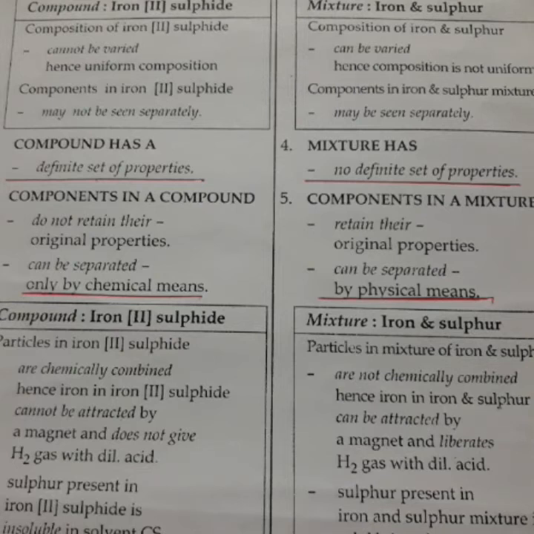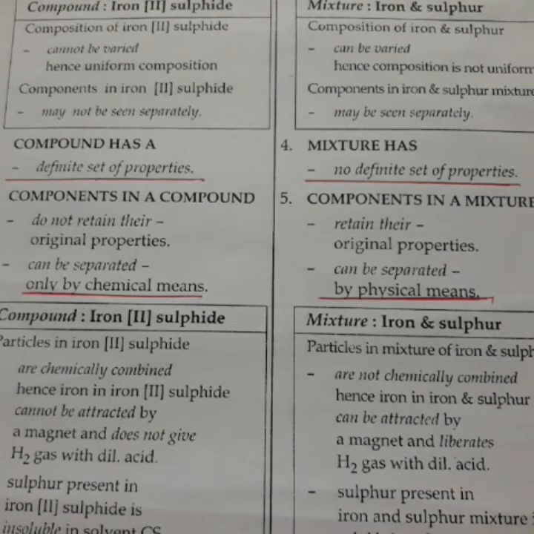We can verify the differences by taking equal amounts of iron and sulfur, grinding them together, then dividing the greyish mass which is formed into watch glasses. Now heat one of the watch glasses. In this watch glass, a compound, a black colored compound, that is iron sulfide, will be obtained. Now, by observing the behavior of iron sulfide, a compound, and the mixture of iron and sulfur, we can find out differences between a mixture and a compound.